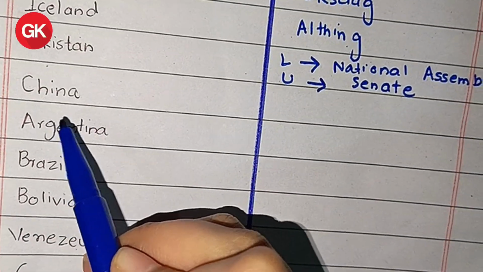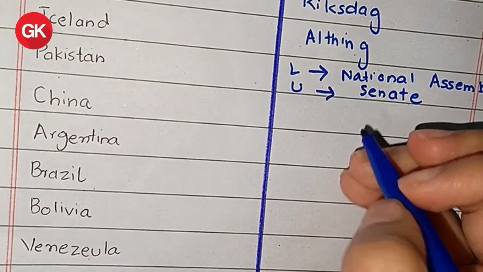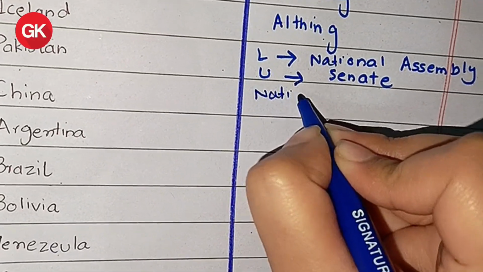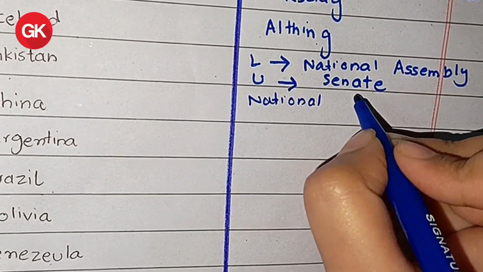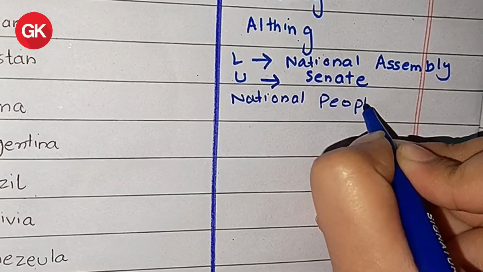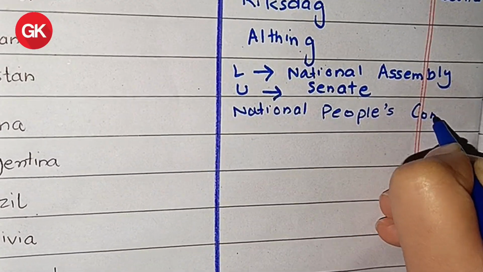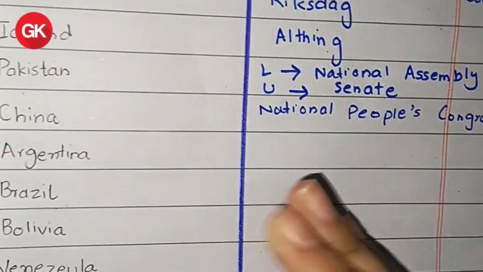Then we have China. China has a unicameral structure. Its parliament is called National People's Congress.